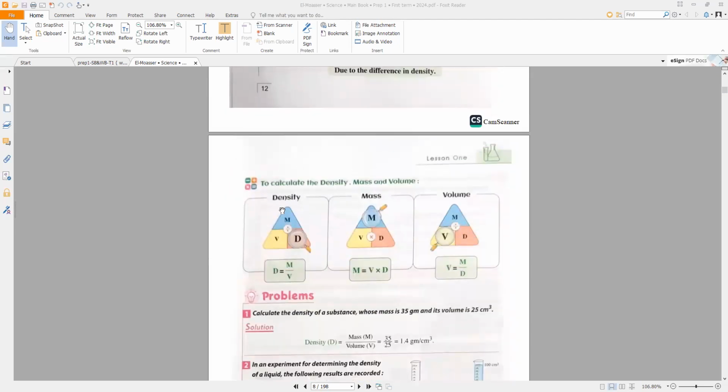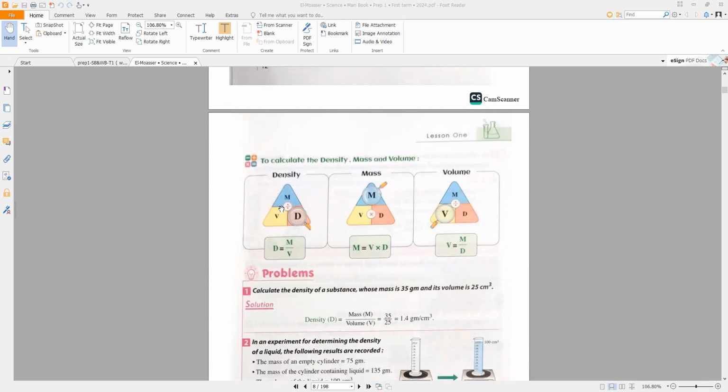So each matter has its own density. Density is a fixed value. We can differentiate between matters by their density, and we can calculate the density by mass divided by volume. Density equals mass divided by volume. If you want to measure the mass, mass equals volume times density.